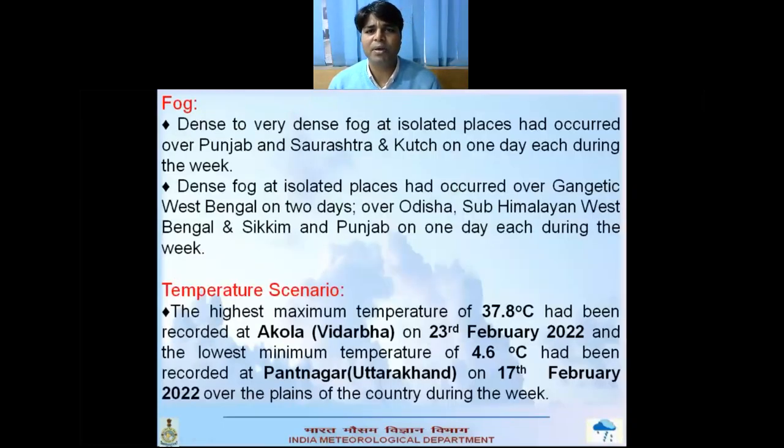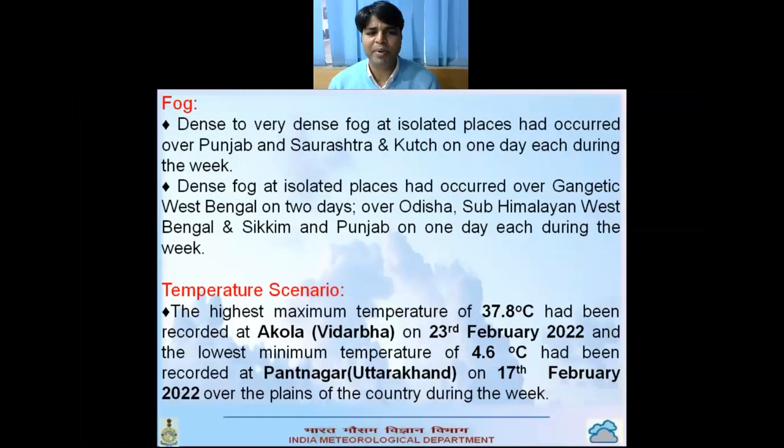And no major dense fog or very dense fog was observed during the week except over Punjab and Odisha, where only 1 or 2 days of dense fog occurred.